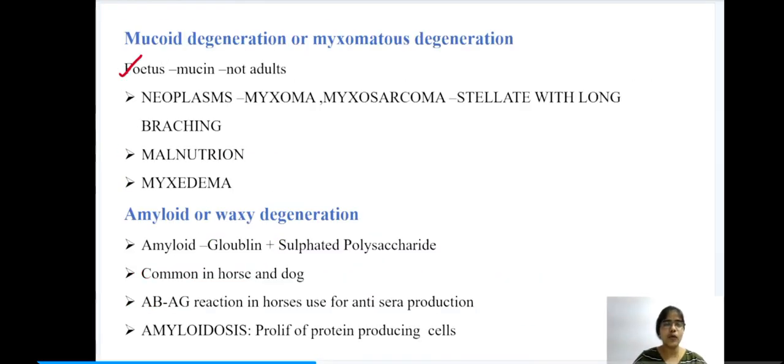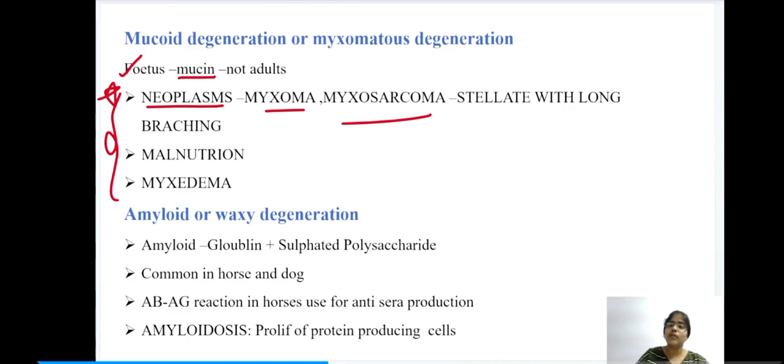Next we have mucoid degeneration or myxomatous degeneration. Normally mucin is produced by fetal but not adult cells. So when there is production of mucin, it means they have undergone mucoid degeneration or myxomatous degeneration. Under this we have three classical examples which are very important. First is neoplasms, the myxoma or myxosarcoma. In these conditions there is mucoid degeneration. The myxoma or myxosarcoma appear stellate shaped and have long branchings, and this condition is also seen in malnutrition and myxedema.